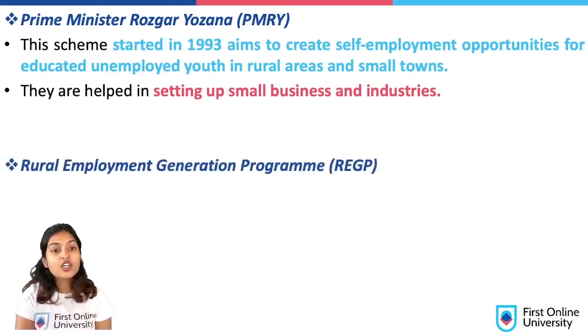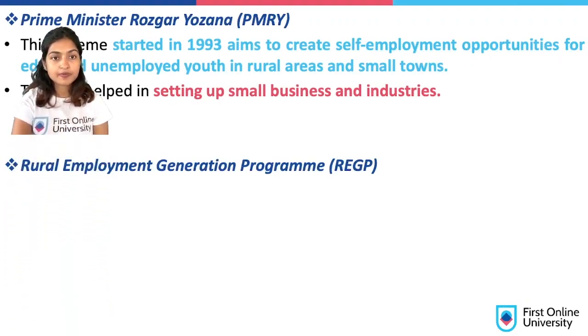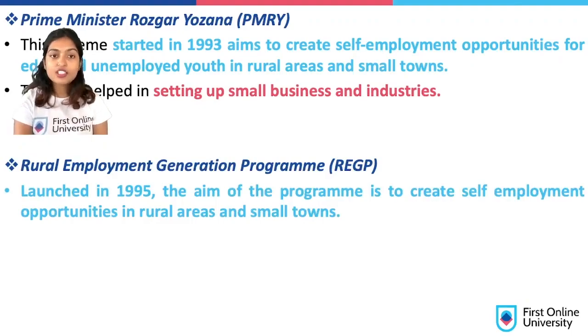Next we have the Rural Employment Generation Program, REGP. Again, this was conceptualized in 1995, and the main objective of this program is to create self-employment opportunities in rural areas and small towns. You should know the difference between these two schemes.